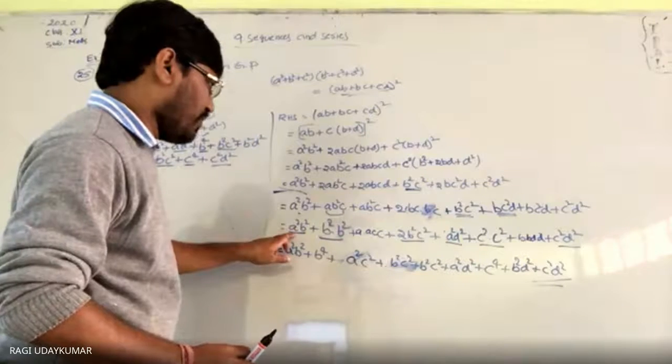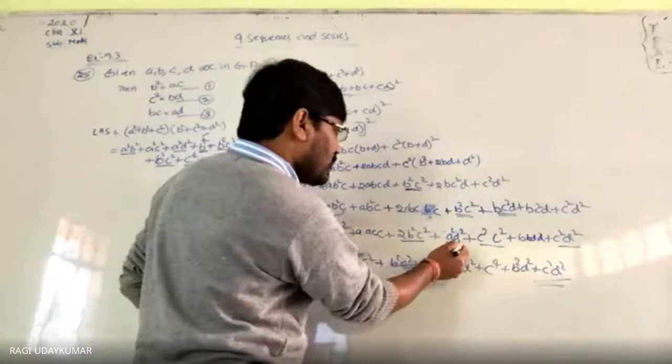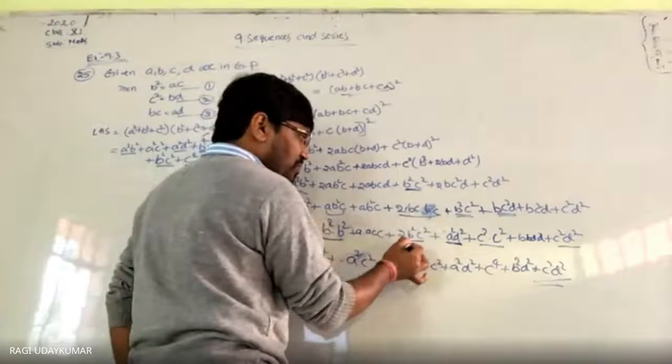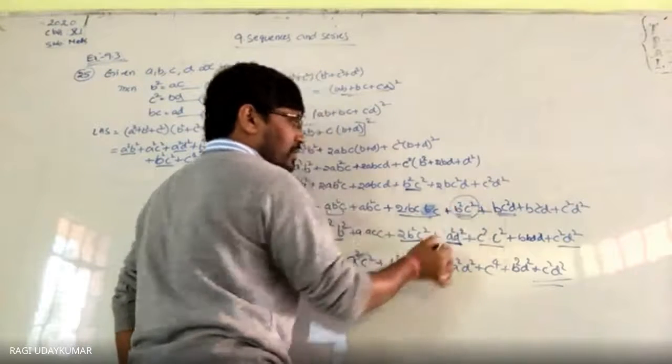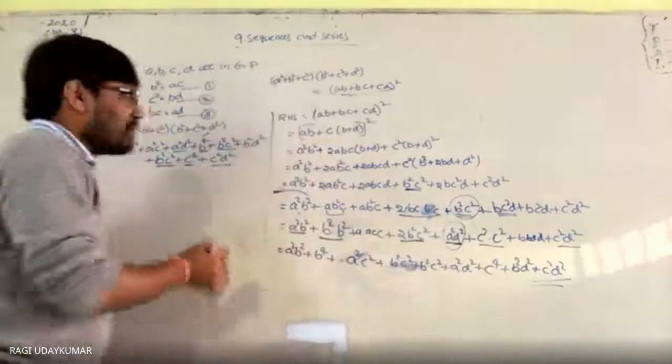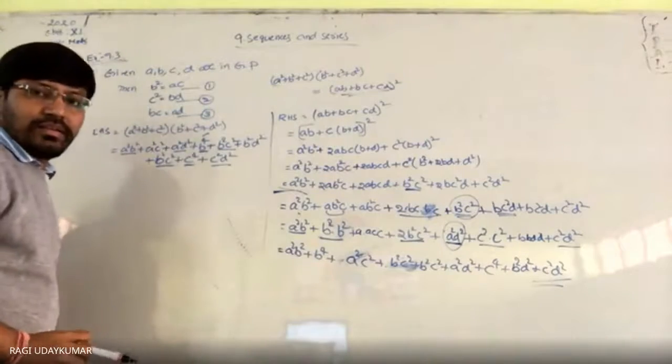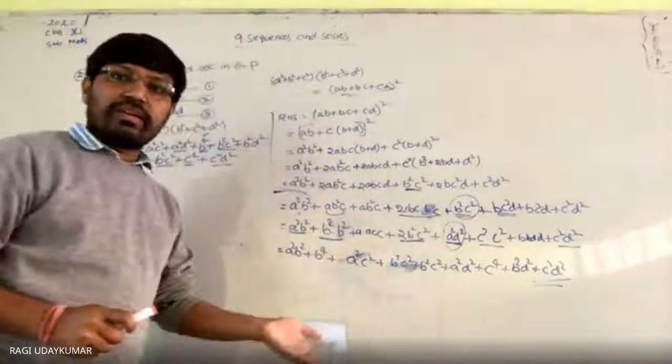Sir, in the last step you wrote A square D square in place of B square C square, I do not understand that. Where? In the last second step, sir. A square D square. See, this is 2 times B square D square. This B square C square, BC is equal to AD. Yes sir. So BC is replaced by AD, so A square D square.